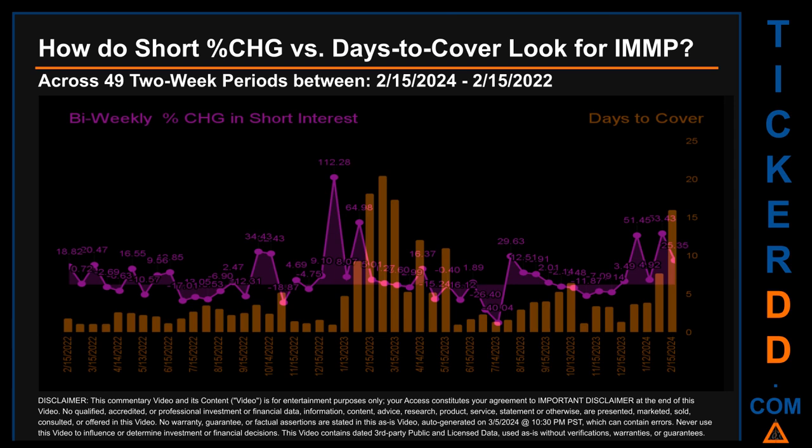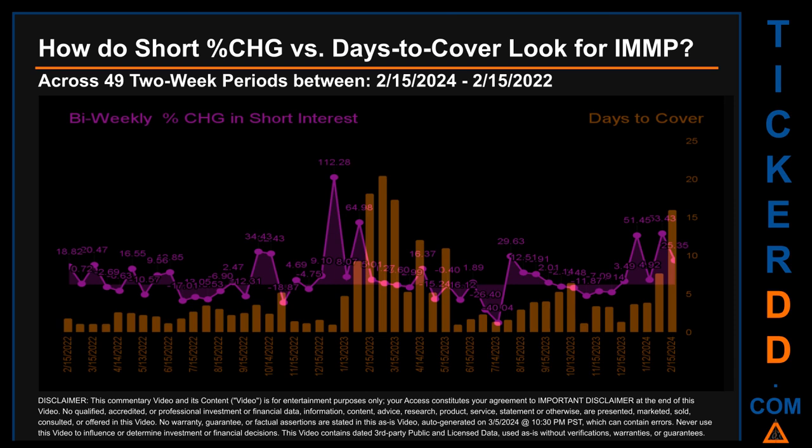Other interesting data points include: the largest percentage increase in short interest was 112.28%. It occurred once on December 30, 2022 settlement date. The largest percentage decrease in short interest found across those 49 two-week snapshots was -40.04%. It occurred once on July 14, 2023 settlement date.